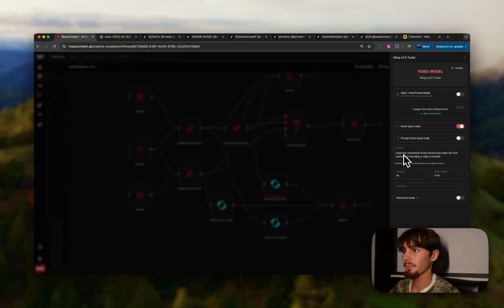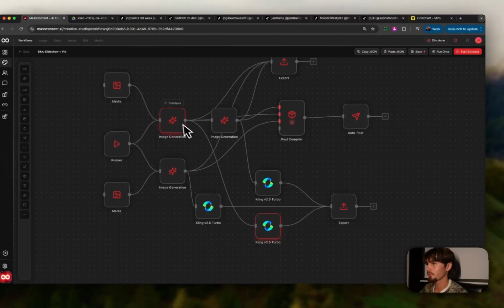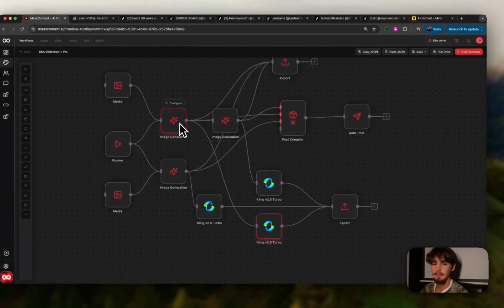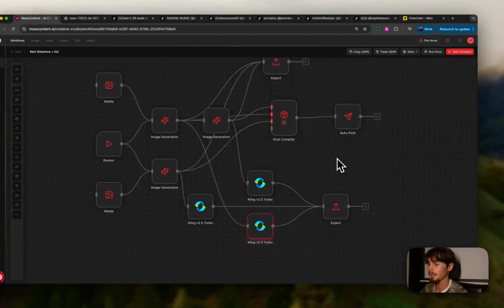So this one, coming from the one with the cystic acne, make her movements kind of minimal, but make her look natural, recording a video of herself. Make her head tilt multiple times, so kind of like she's looking at her skin, right? And then I believe that this is the exact same prompt, but just from the one that she's not going to have the cystic acne, so kind of like an after. I think I say like smile in this as well. Yeah, like cute smile at the end.